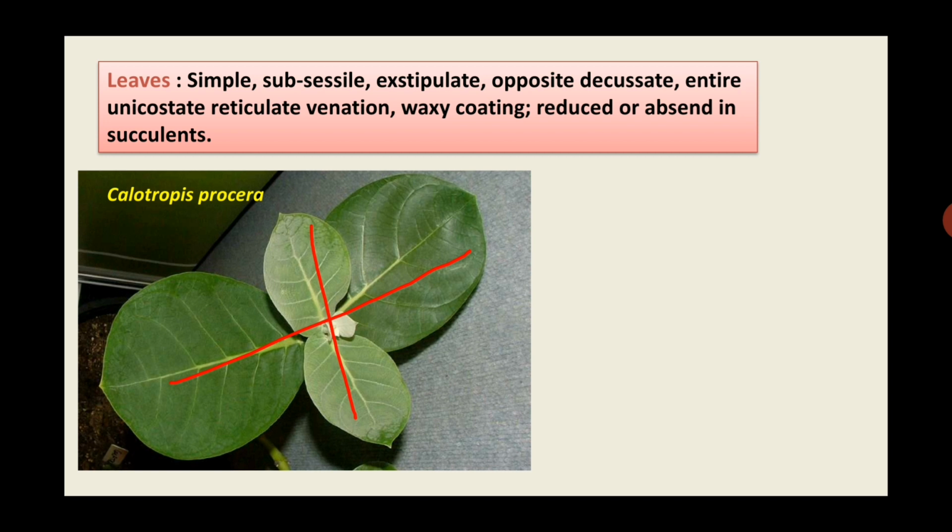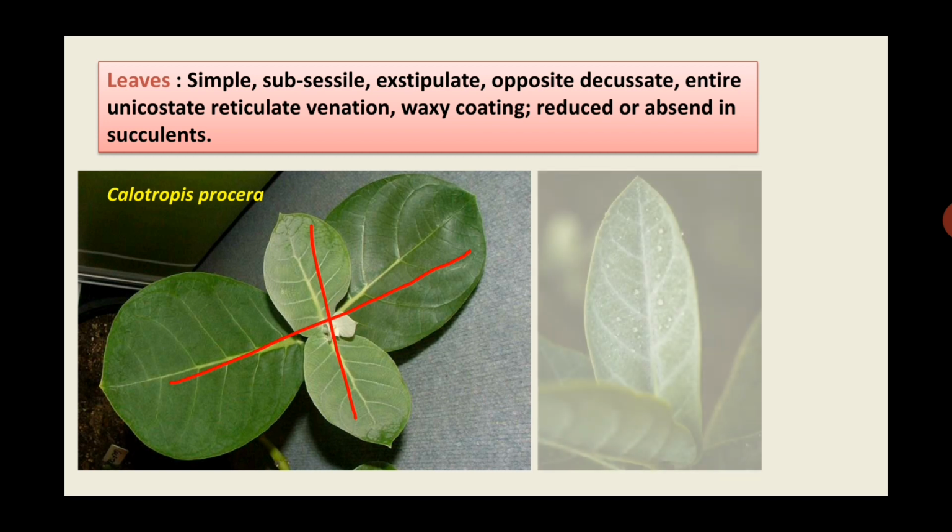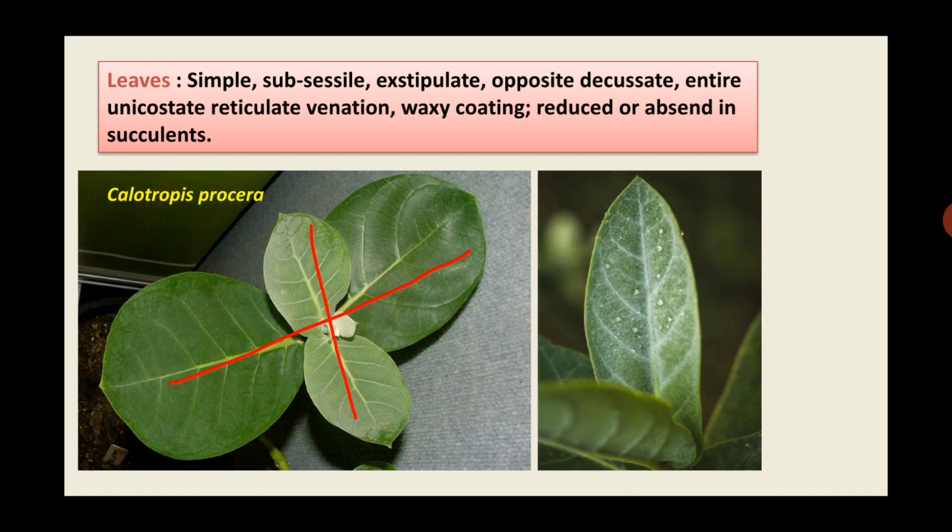Then the leaf margin is entire, that means margins are smooth. Venation is unicostate reticulate. The leaves are having waxy coating. The leaves are coated with wax like substance. Therefore you can observe on the right hand picture that there are water droplets sticking to the leaf surface because of waxy coating. Leaves are reduced or even absent in case of succulent plants.